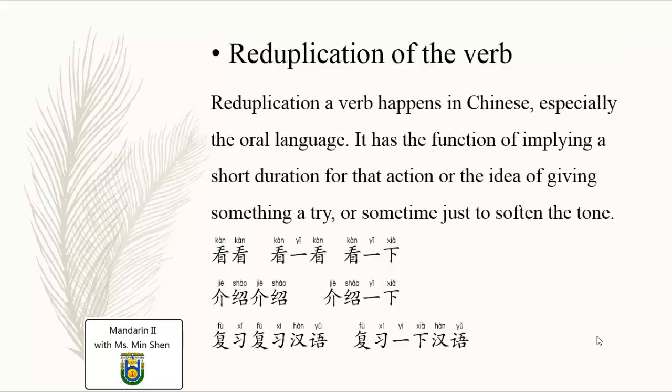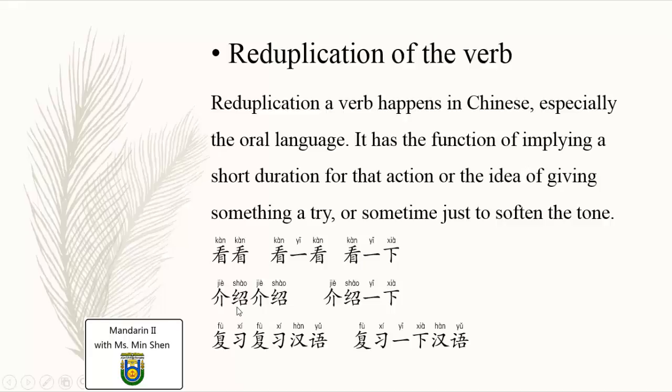Next, the grammar feature is about reduplication of a verb. In the Chinese language, especially in oral language, we tend to duplicate the verb. It means do it for a while, do it casually, or sometimes just to soften the tone. For example, 看. Most of the time in oral language, we can say it as 看看, 看一看, or 看一下.